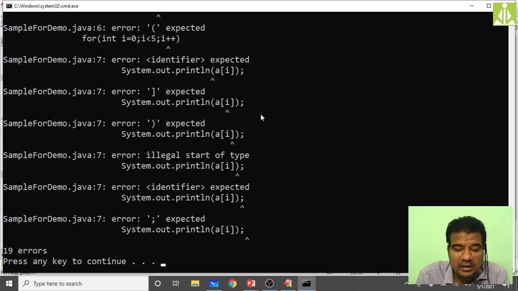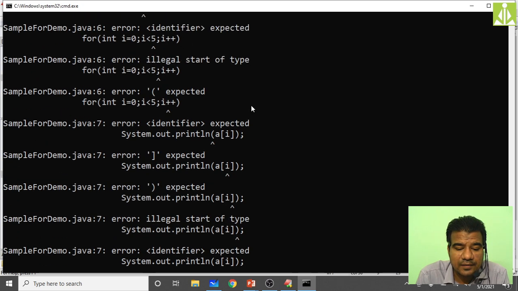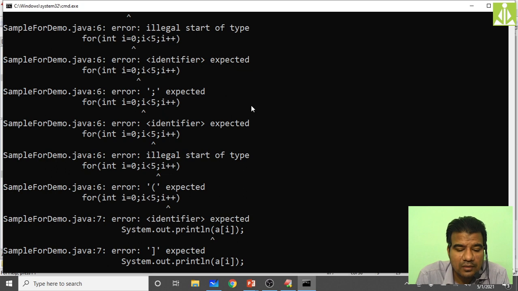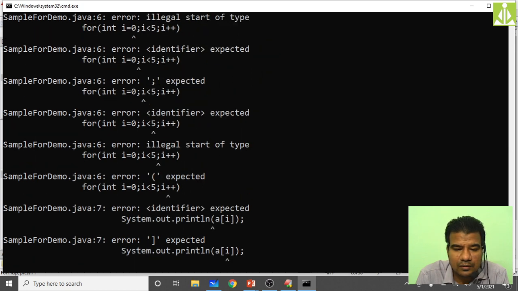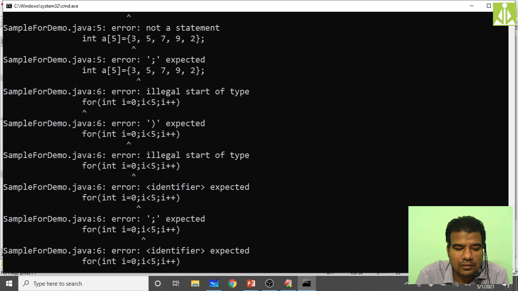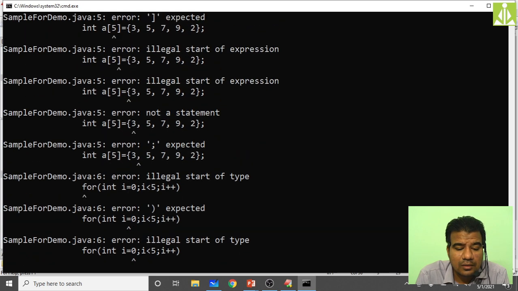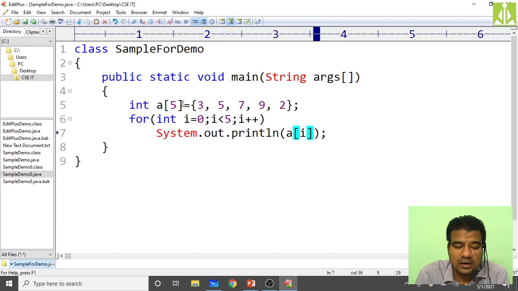Okay, let's see what it is saying. So many errors it is giving. Possibly it is not taking this.